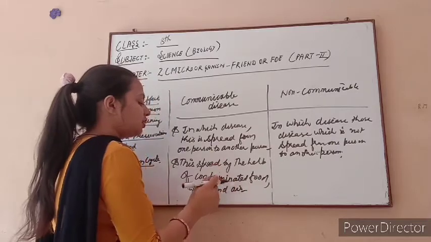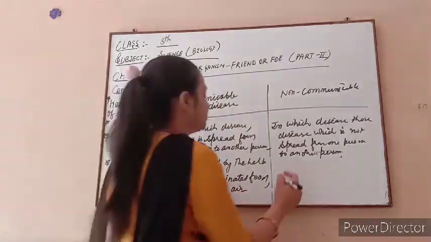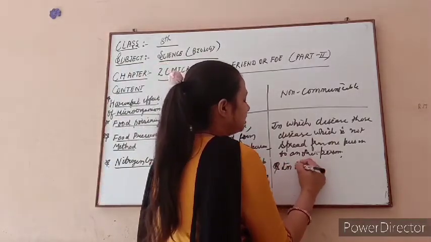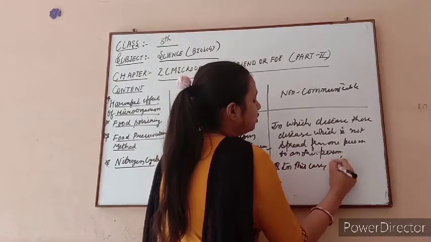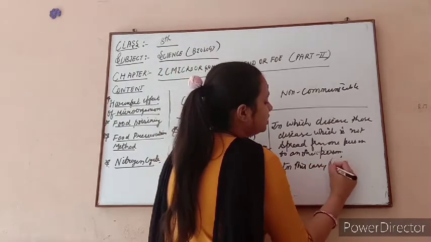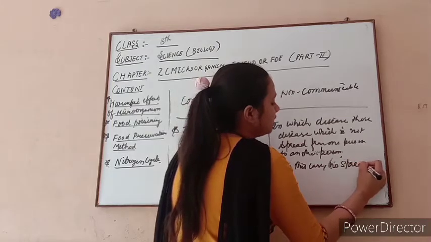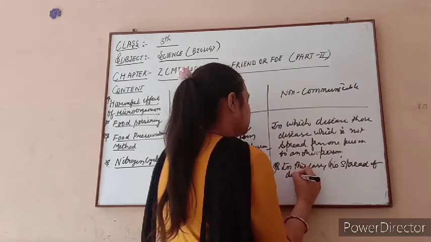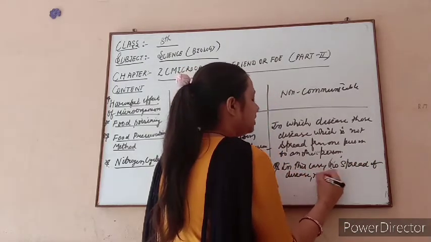This is the reason the disease spreads from one person to another person. In the case of non-communicable disease, there is no spread of disease, so no agent will be there.